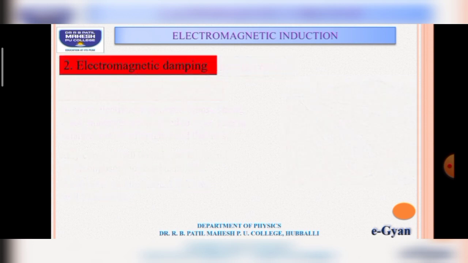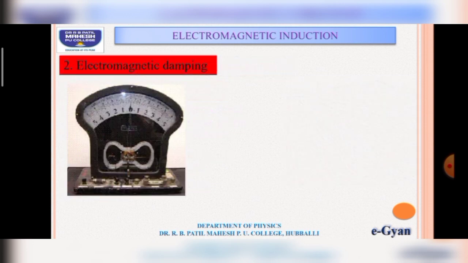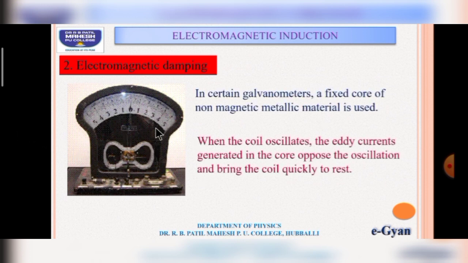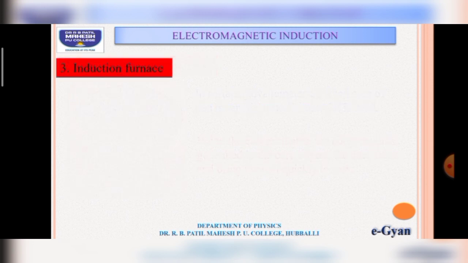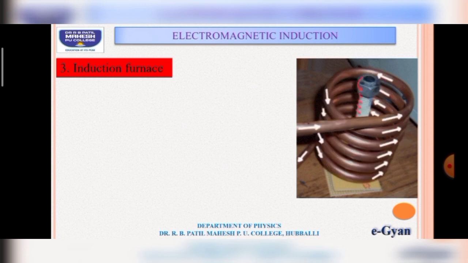Second one, electromagnetic damping. This is a galvanometer, and there is a core here of non-metallic material. When the coil oscillates, eddy currents are generated in the core, and these eddy currents oppose the oscillation of the needle and bring the coil quickly to rest. That is another application. Third one, electromagnetic furnace. This is an electromagnetic or induction furnace.